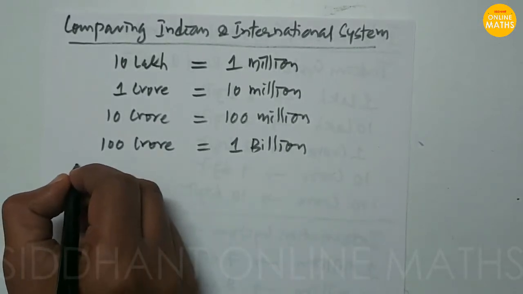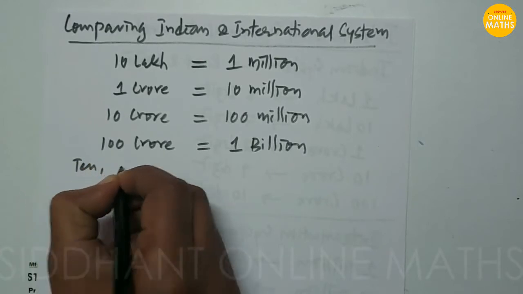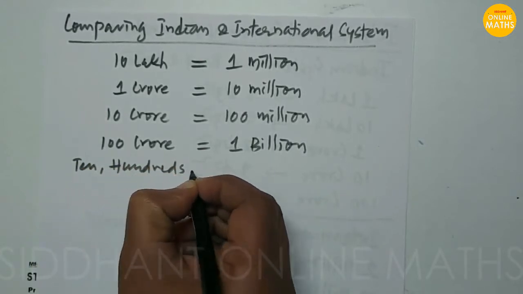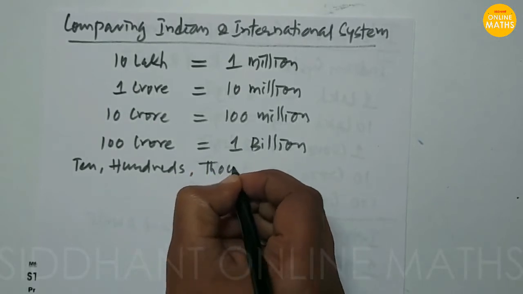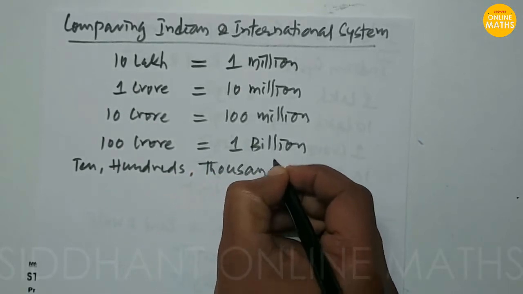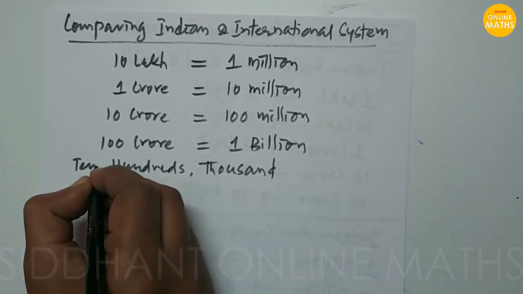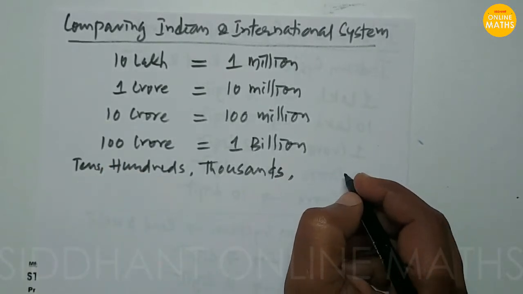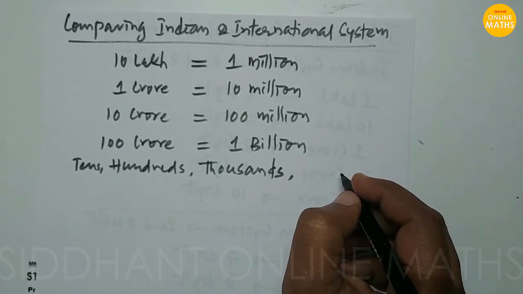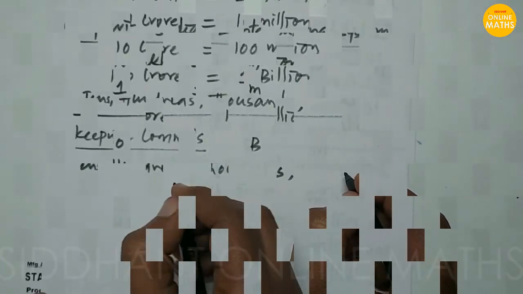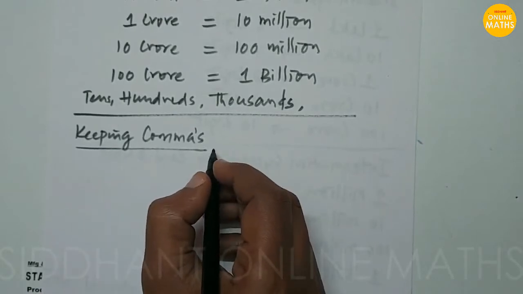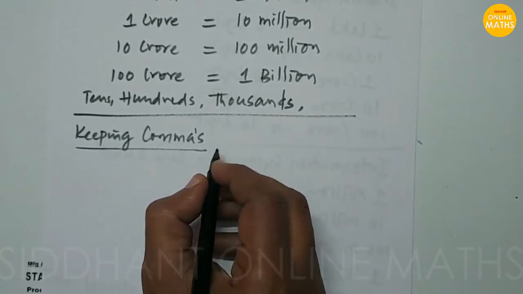The tens, hundreds, thousands are the same in the Indian system and the international system. So next topic, keeping commas. How do you keep commas in the Indian system and the international system?